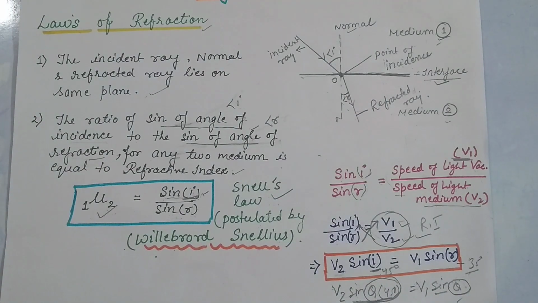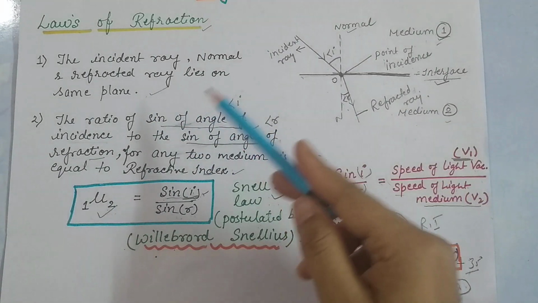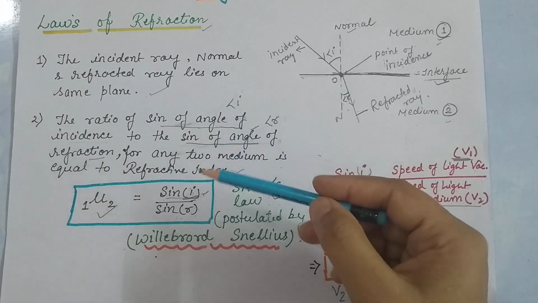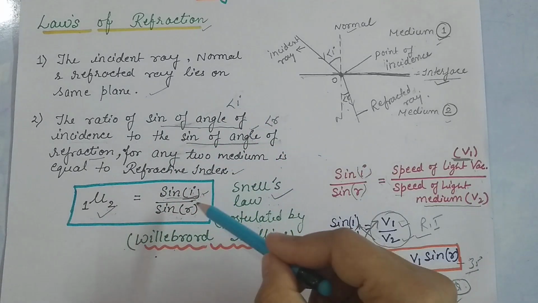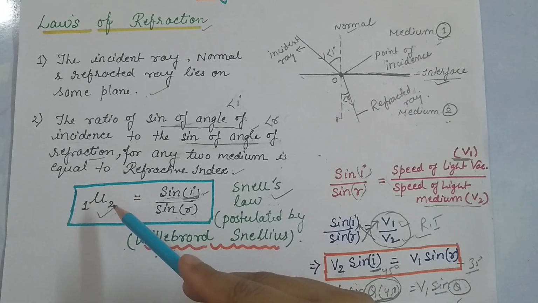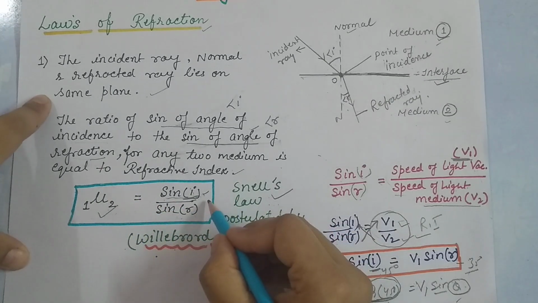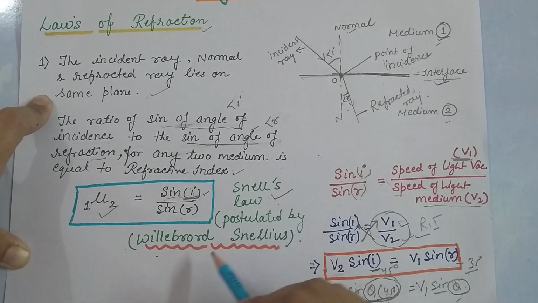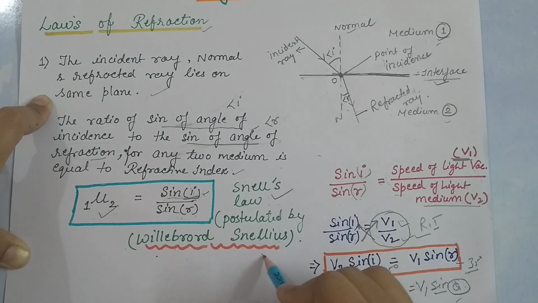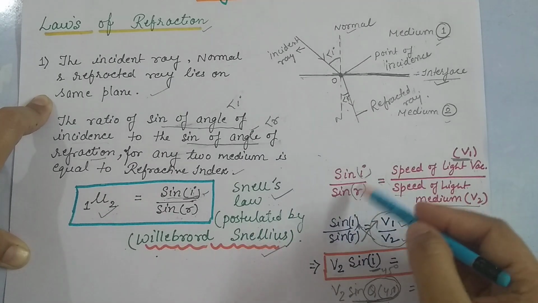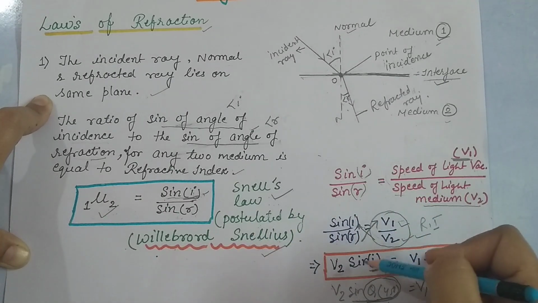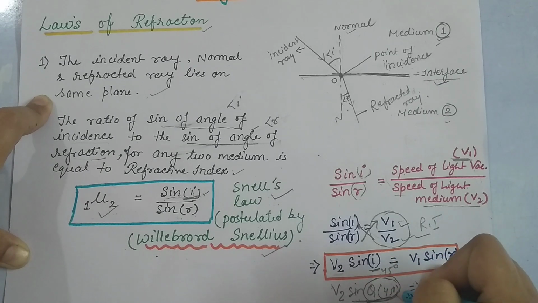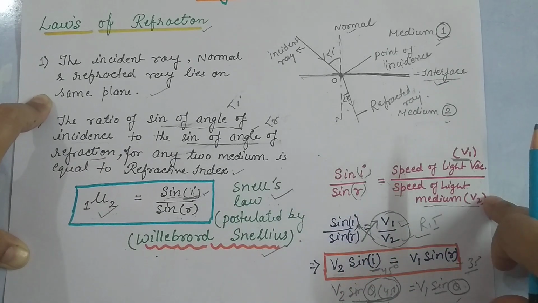So let's take a recap. The first law: the incident ray, normal and refracted ray all lie on the same plane. The second: sine i by sine r is equal to the refractive index, which is a constant, and this is known as Snell's law, because Willebrord Snellius gave this postulate. And we can put in the values for sine i and sine r. This is all about the laws of refraction.